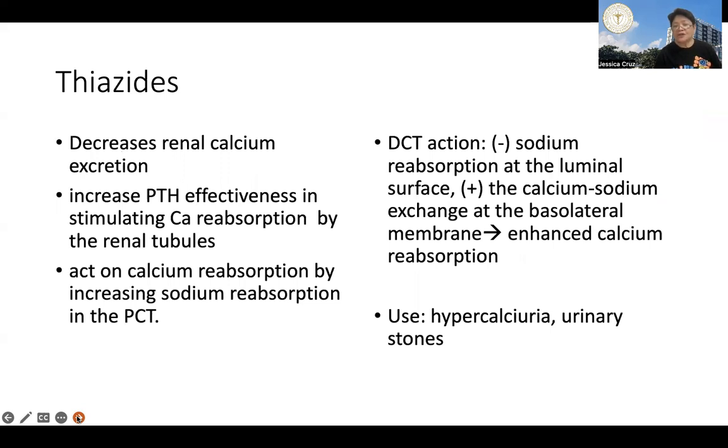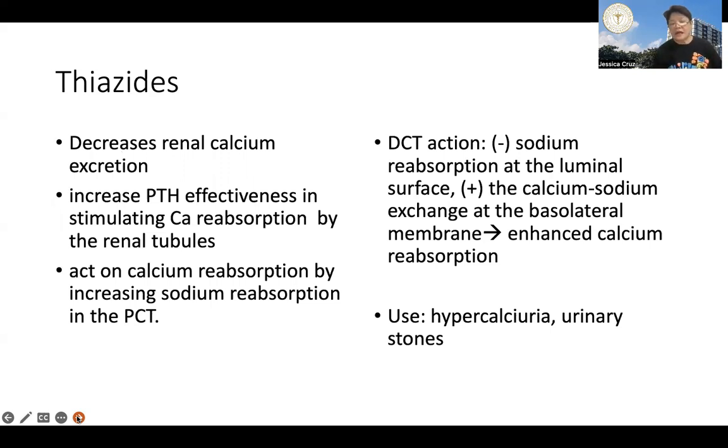Okay, we've talked about thiazides in the lecture on hypertension, and we know that thiazides decrease renal calcium excretion, no? And it enhances the parathyroid effects in stimulating calcium reabsorption in the distal collecting tubules, no? So the action is basically on calcium reabsorption by increasing sodium reabsorption in the proximal convoluted tubule.